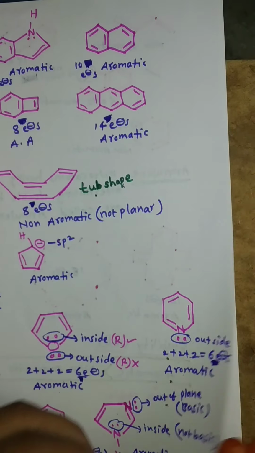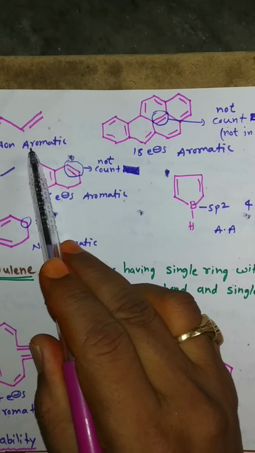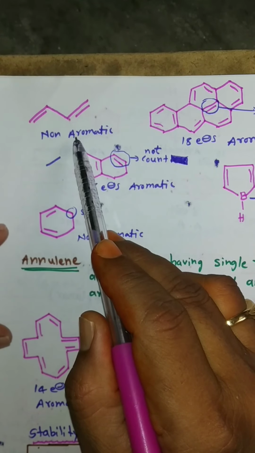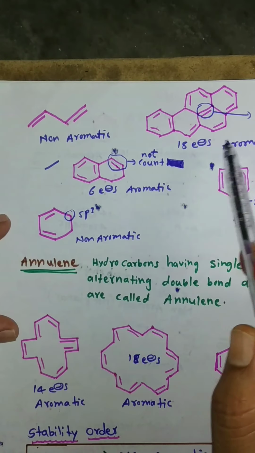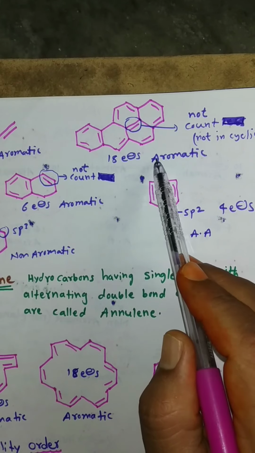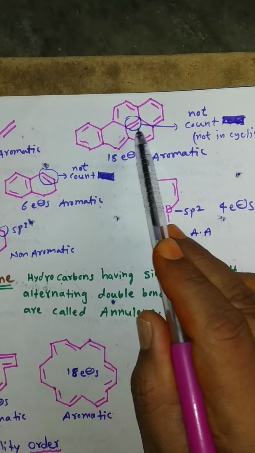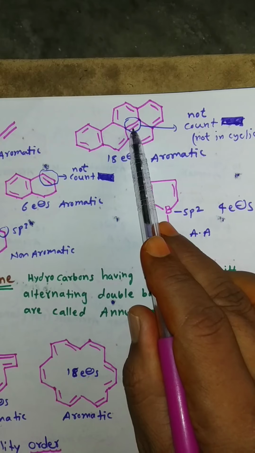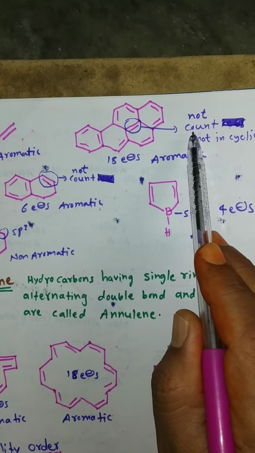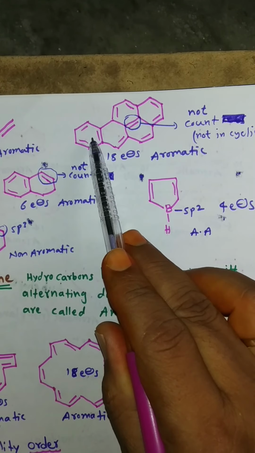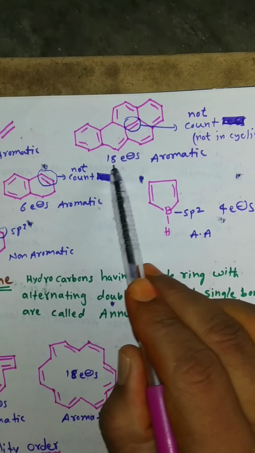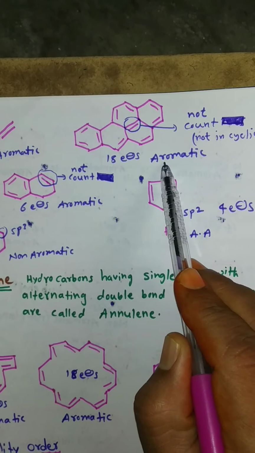Next page. This compound is non-aromatic. It is not cyclic. And this compound is aromatic. In this compound there are total 10 pi bonds, but 1 pi bond is not considered because it is not in the cycle. So only 9 pi bonds are counted, total 18 electrons. So it is an aromatic compound.